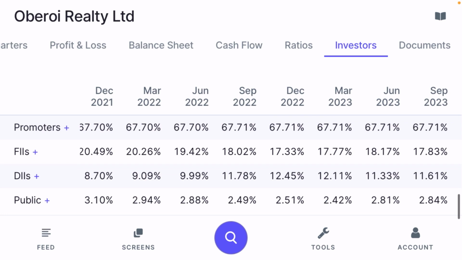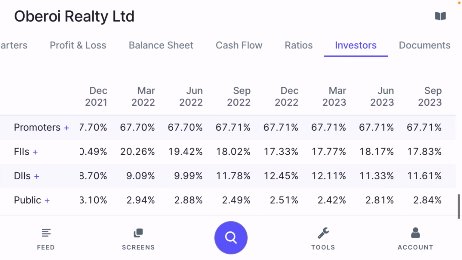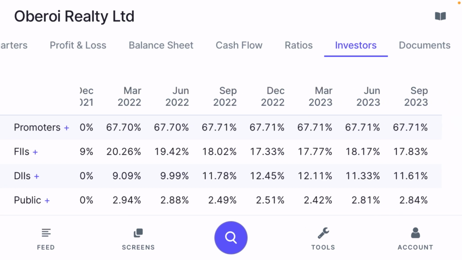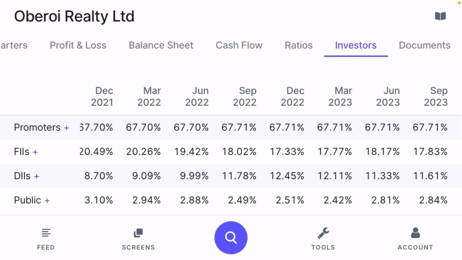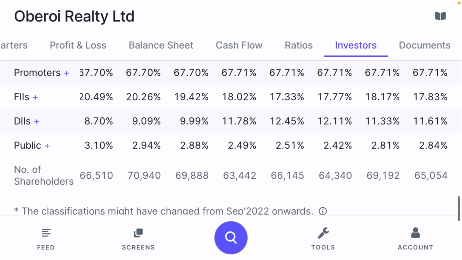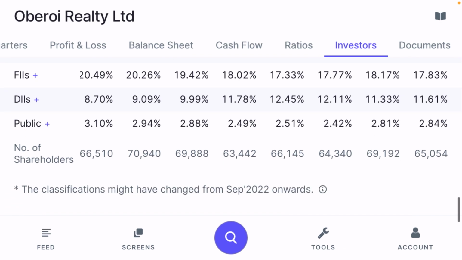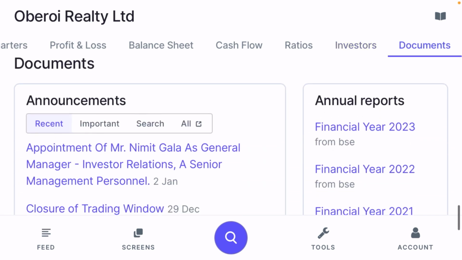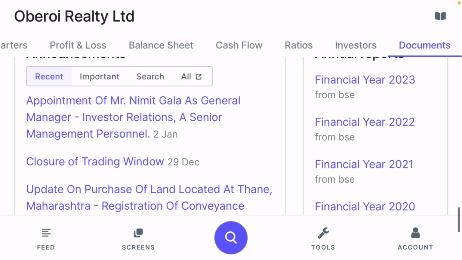If you talk about the shareholding pattern, one of the positive signs you observe is that the promoter has increased their position here. As per December 2020, the promoter holding was 67.7%, but now it is 67.71%. FII holding is 17.83% intact, DII holding is 11.61%, and public holding is 2.84%. The public holding increased, FII and DII decreased. That is a very good scenario for this company.